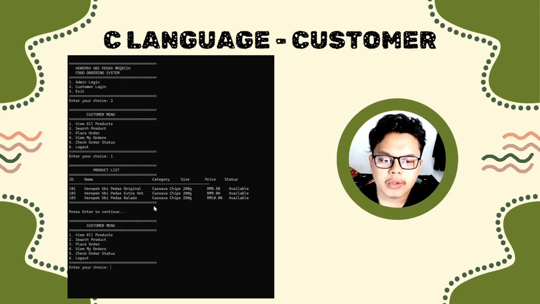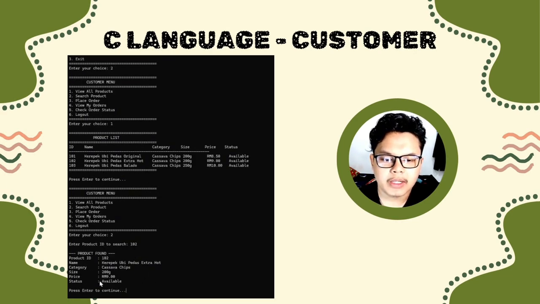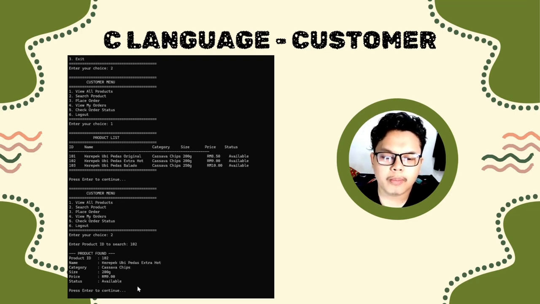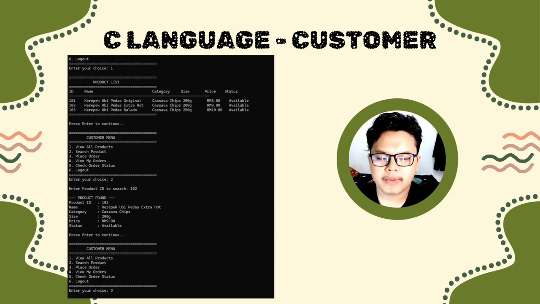Then we use search to find the product that we have. So then we insert 2, then we search for the product ID, we search 102, and it will display the product: the product ID, name, category, size, price, and the status. So then we will continue to place the order.